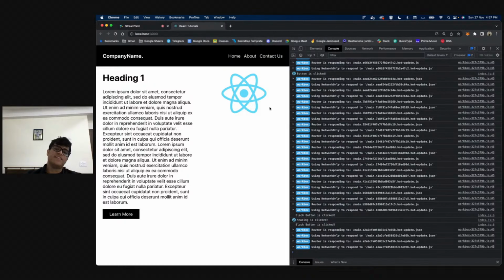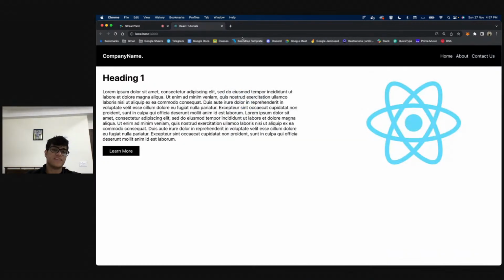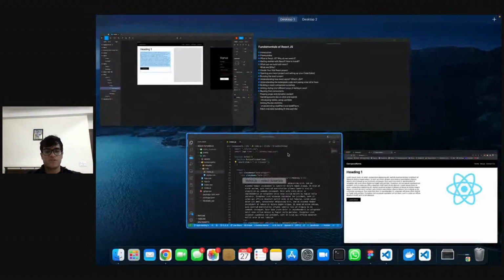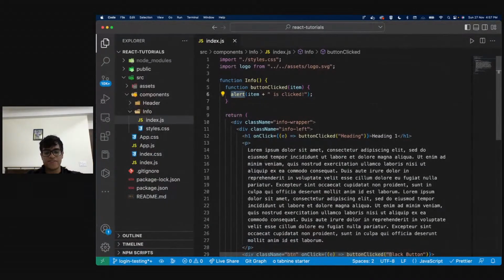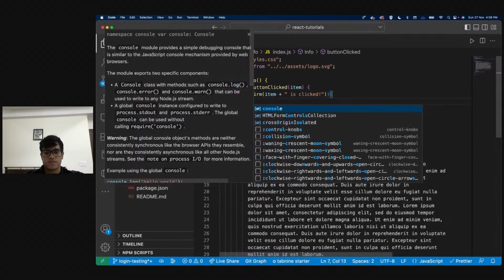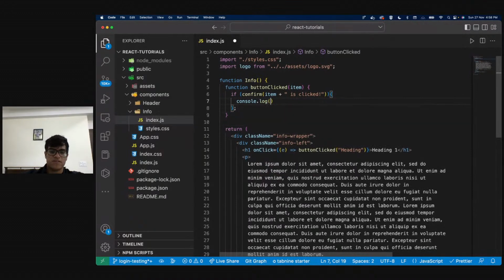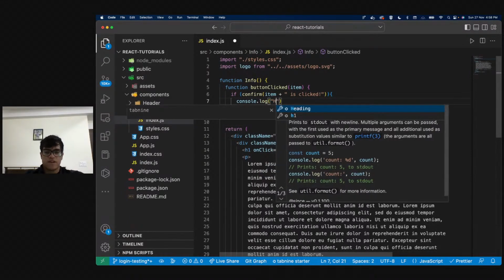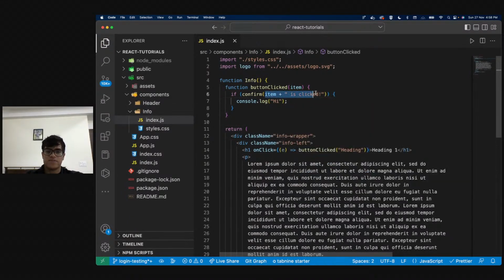And let's say I want to do something more. Let's say I want to have a confirmation. So instead of this, I'll say if confirm, and I can have something like console.log, or I can just remove this and explain what I'm doing right now in a second.